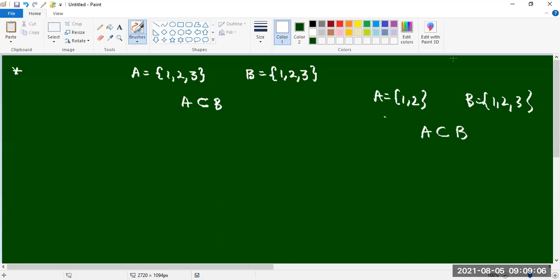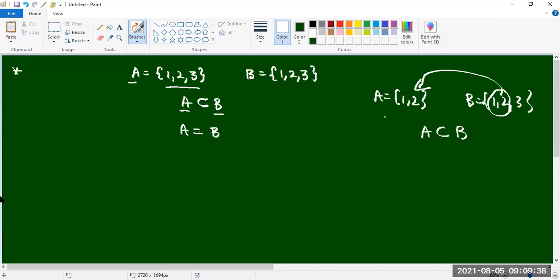You see carefully. What is a subset? We are selecting some elements from B and writing them in A. We are keeping that in A. That is the subset. Here we can say that A is a subset of B, and A equal to B also we can say.